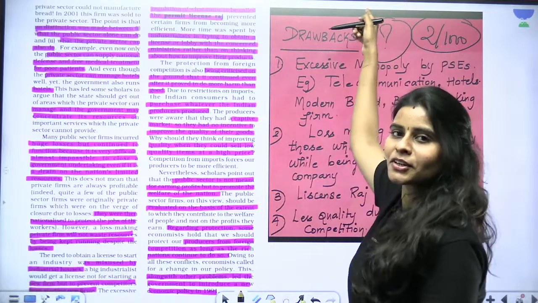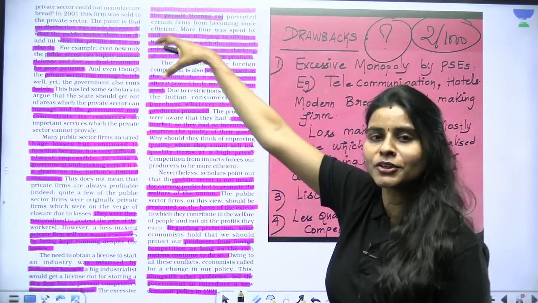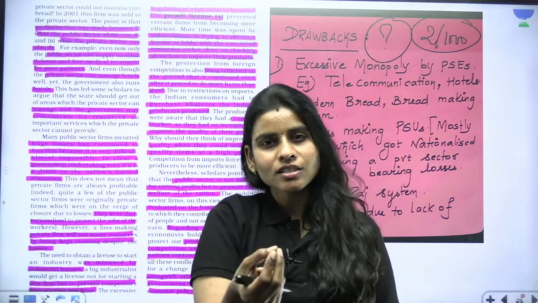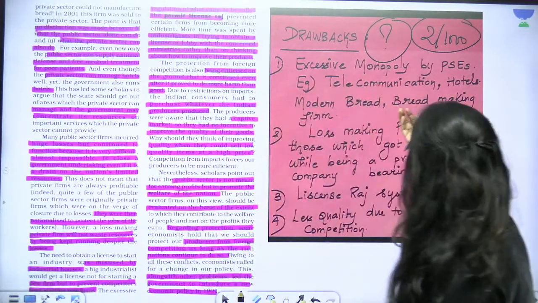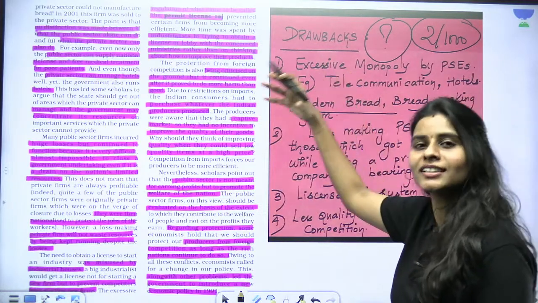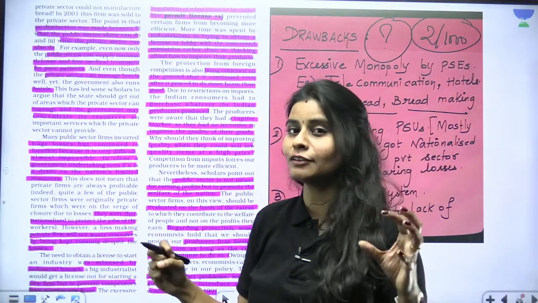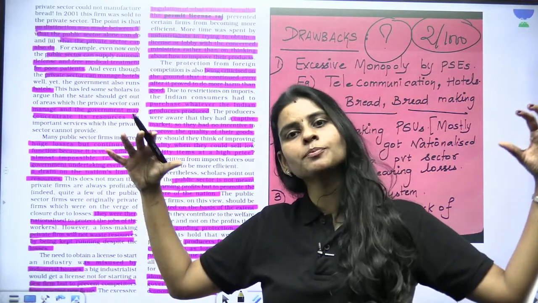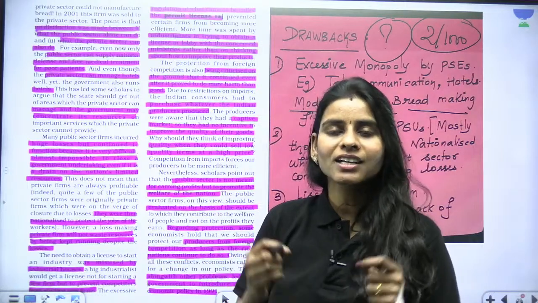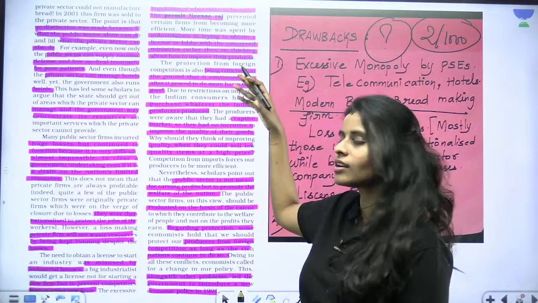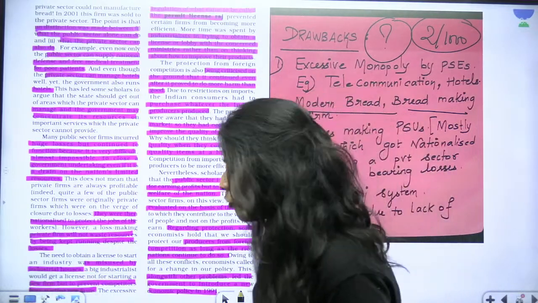Why is it so? Because this is something also controlled and reserved by the government. See, hotel services and even services like modern bread making firms were under the control of government. Privates were not allowed to operate in this field. Just imagine the condition where the government is protecting excessively by making all the sectors reserved for the government only. So we will see the causes and consequences of it in the next class.